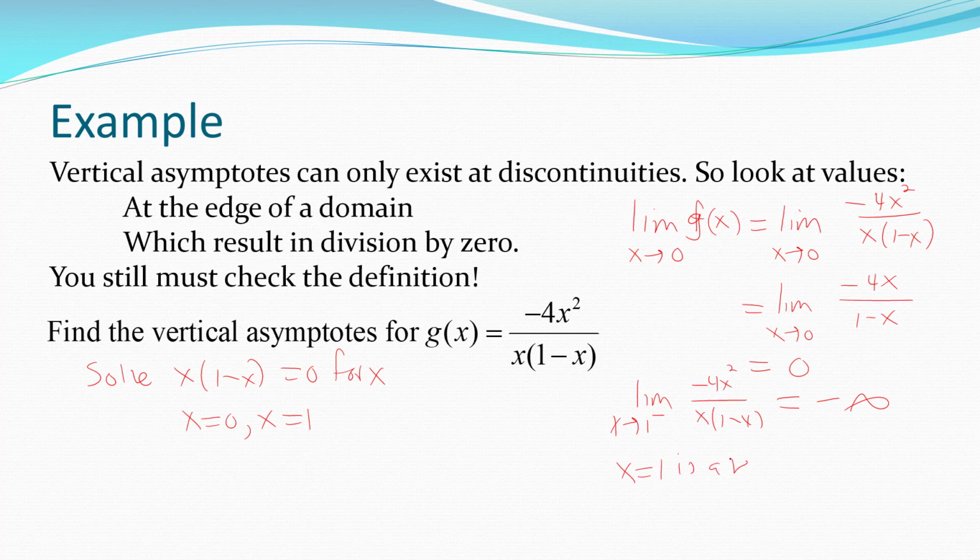That's enough to say then that x equals 1 is a vertical asymptote for the graph of y equals g of x. And unfortunately, these are the steps you have to go through in order to verify that a function has a vertical asymptote. You now have to check limits.